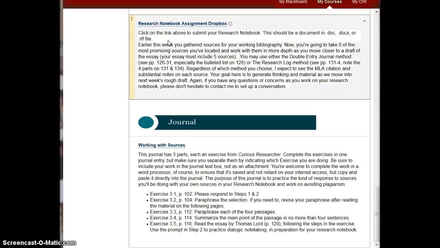For this assignment, you can either use the double entry journal method or the research log method. Both of these are outlined in the Curious Researcher. The goal of this assignment is to generate thinking and material as we move into the rough draft next week. Past students have found this assignment most helpful in preparing to write the draft, and I hope you do too.